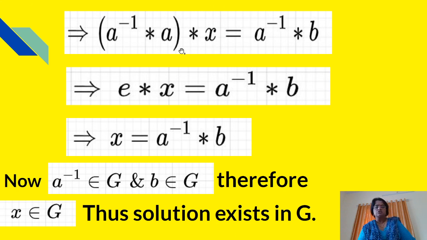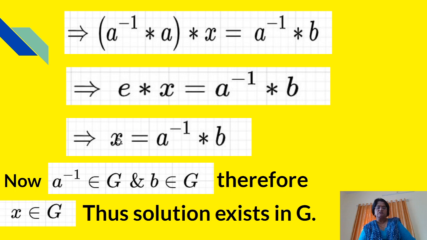Now using the associativity condition, that equation implies that in the bracket A inverse star A, star x is equal to A inverse star b. The product A inverse star A is equal to E, because this is the product of the element and its inverse, and therefore that value is E. E star x is equal to A inverse star b.